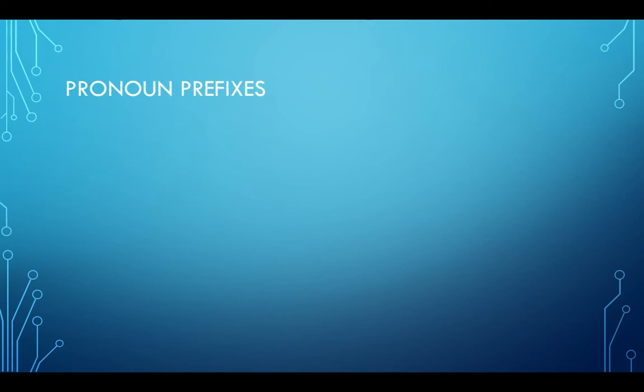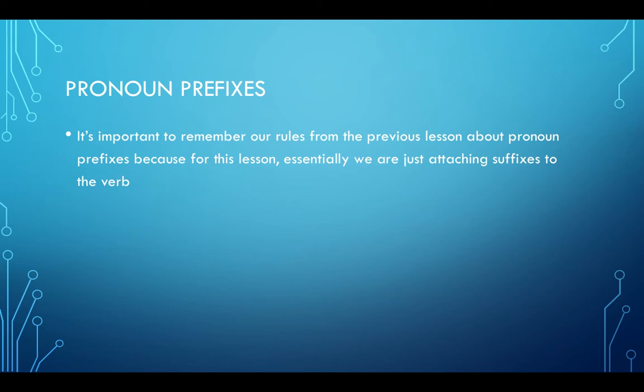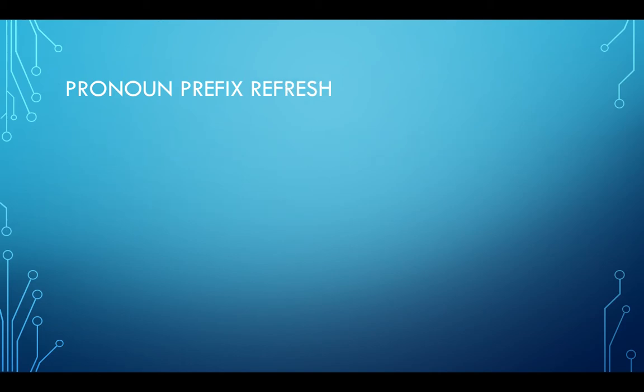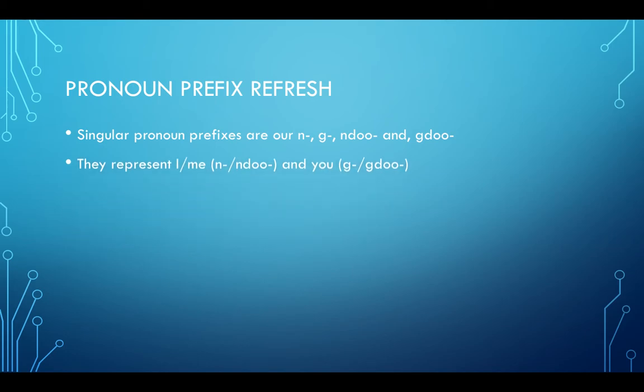So pronoun prefixes. It's important to remember our rules from the previous lesson about pronoun prefixes, because for this lesson, essentially, we're just attaching suffixes to the verb. Let's refresh what those are. Pronoun prefix refresh. Singular pronoun prefixes are n or g, ndo, and gdo. They represent I or me, that's n or ndo, and you, g or gdo.